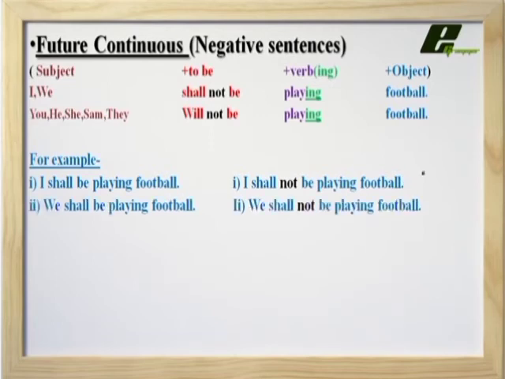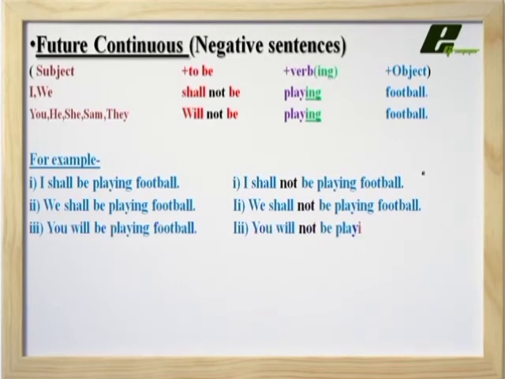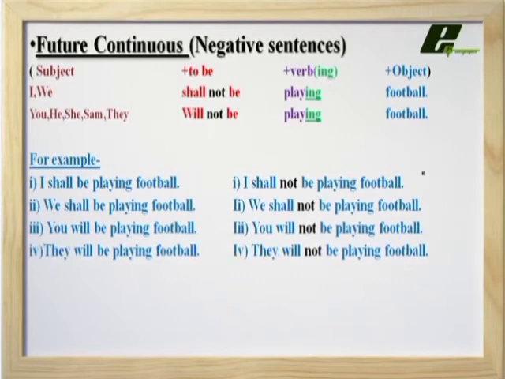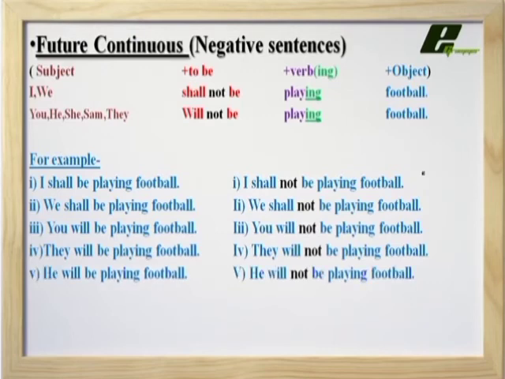Next, we shall be playing, we shall not be playing football. You will be playing football, you will not be playing football. They will be playing football, they will not be playing football. Next, he will be playing football, he will not be playing football.